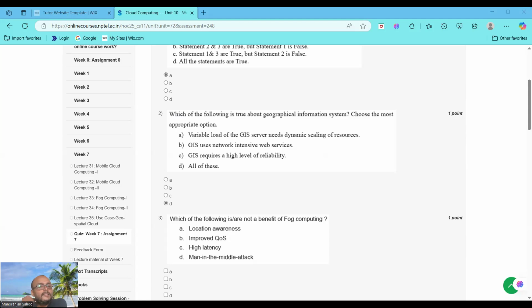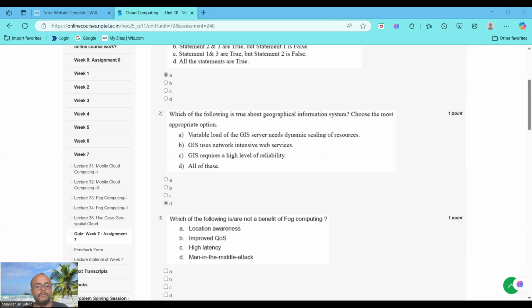GIS relies on network-intensive web services, such as map tiles and real-time data, leveraging cloud connectivity. High reliability is critical for GIS emergency response systems, ensuring high cloud redundancy. This encompasses all of them, making it the most appropriate choice for cloud computing principles. So we choose all of the options, that is option D.